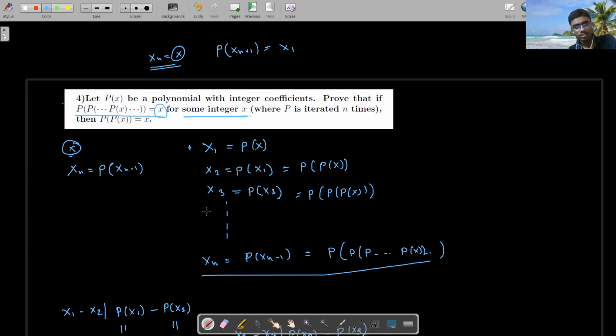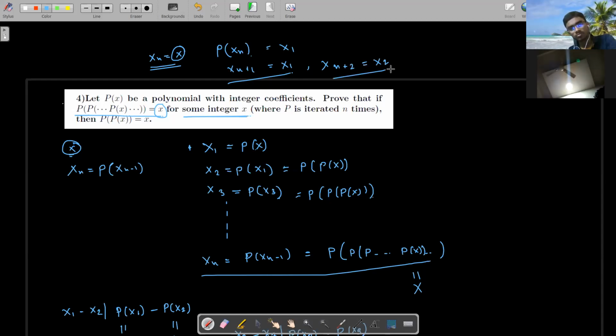By this definition it is given that p applied n times equals x, so xn equals x. Sorry, my bad, here I should write p of xn, not this. P of xn equals x1, that means xn plus 1 equals x1. Similarly, this chain repeats: xn plus 2 equals x2, and this chain repeats. This is exactly periodic.